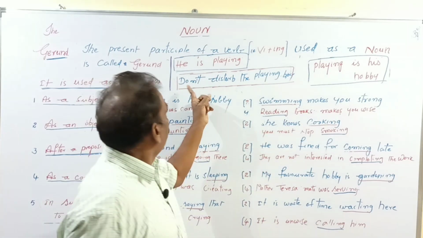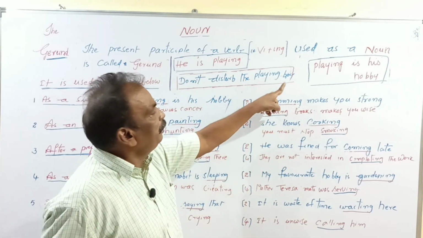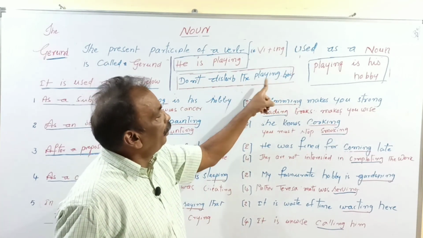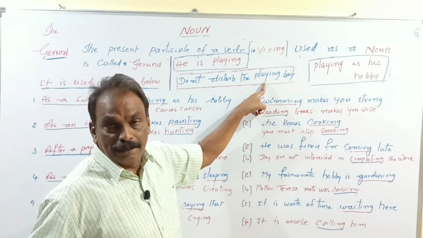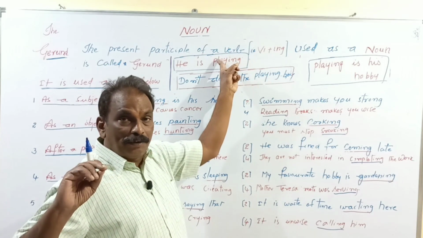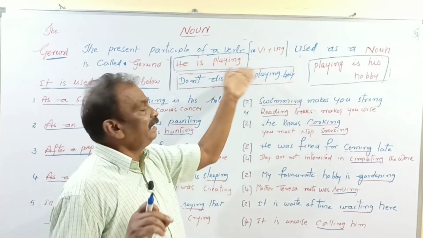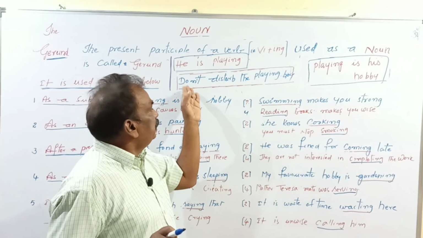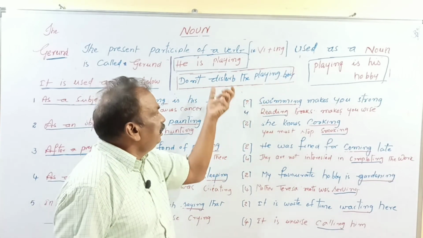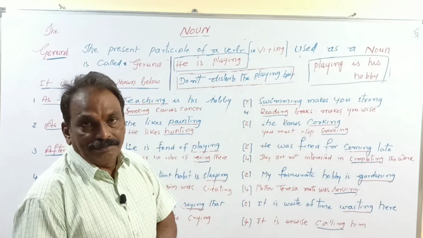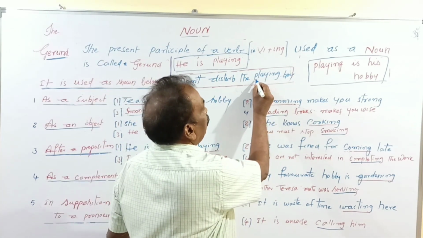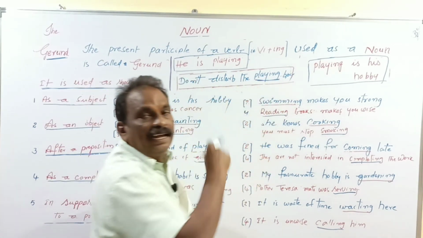Next example is, don't disturb the playing boy. Here playing is also a present participle verb, but it plays the role of an adjective. In the previous example it plays the role of a verb because it has the continuity of the action. Here it plays the role of an adjective. It means that the boy should not be disturbed. Here, playing is an adjective.